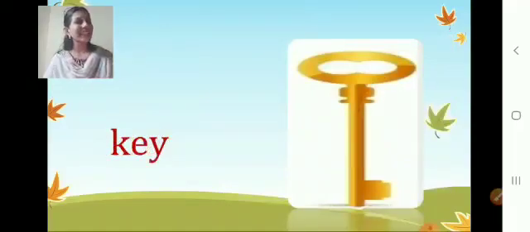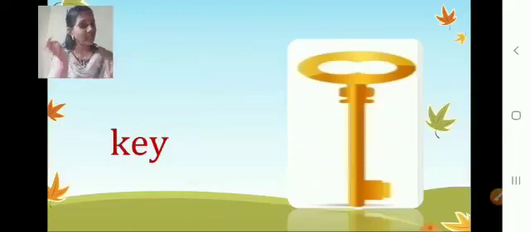K for key. Everyone would have seen this key, correct? Yes. Where would you have seen this? Opening the door. Yes. When Mama or Papa comes in from outside or goes out, they'll be locking and opening with the key. Even a room key also we have, correct? Yes. K for key. So next time when they open or lock the door, you should say, Mama, K for key, Papa, K for key.